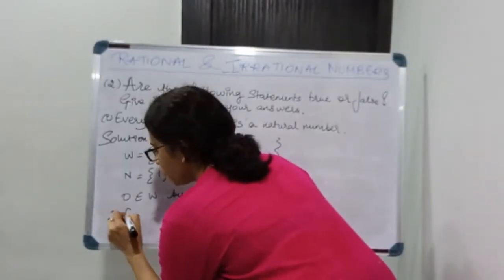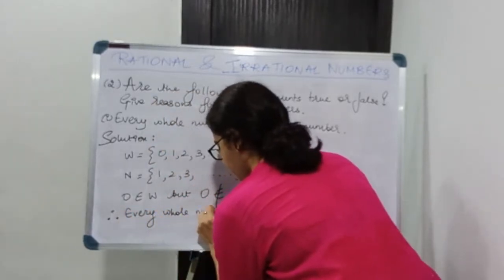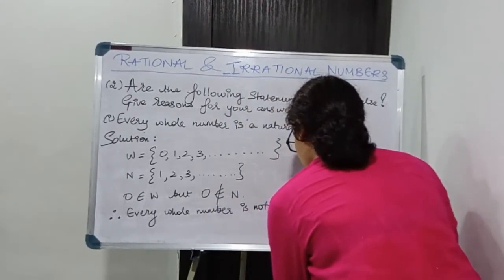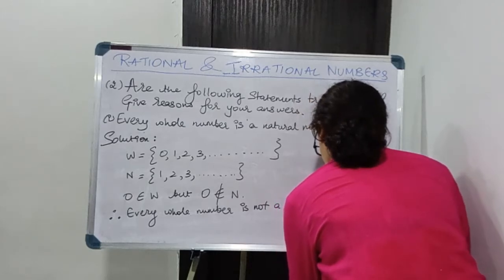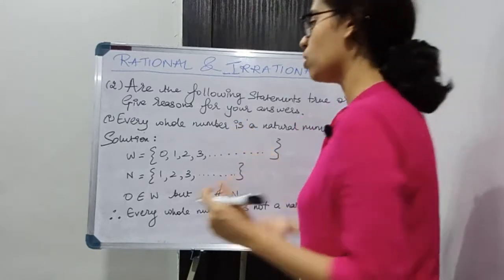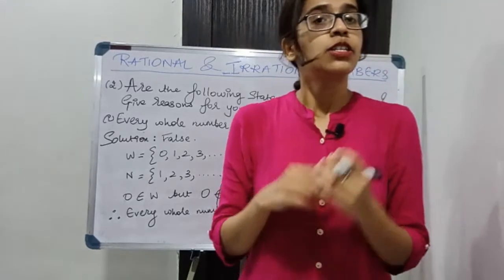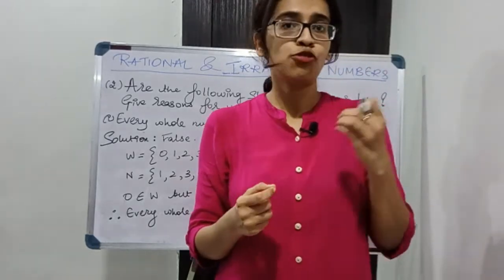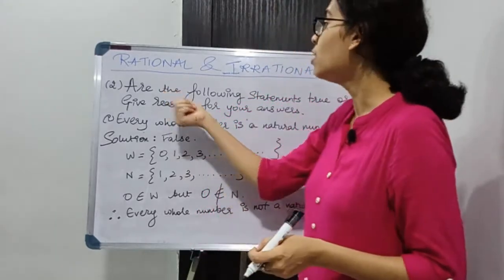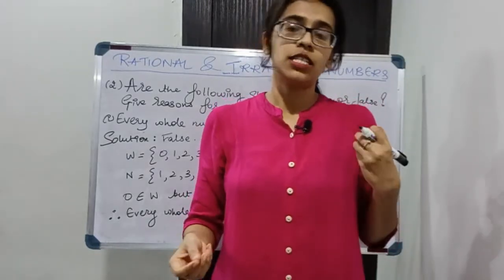Therefore, my final statement will be every whole number is not a natural number. So is this statement true? No, the statement is false. So it is a false statement. So keep in mind, you are not just supposed to write true or false for the given statement. You are also supposed to mention the reason because you are asked over here in the question. So please read the question carefully and give the reasons accordingly.